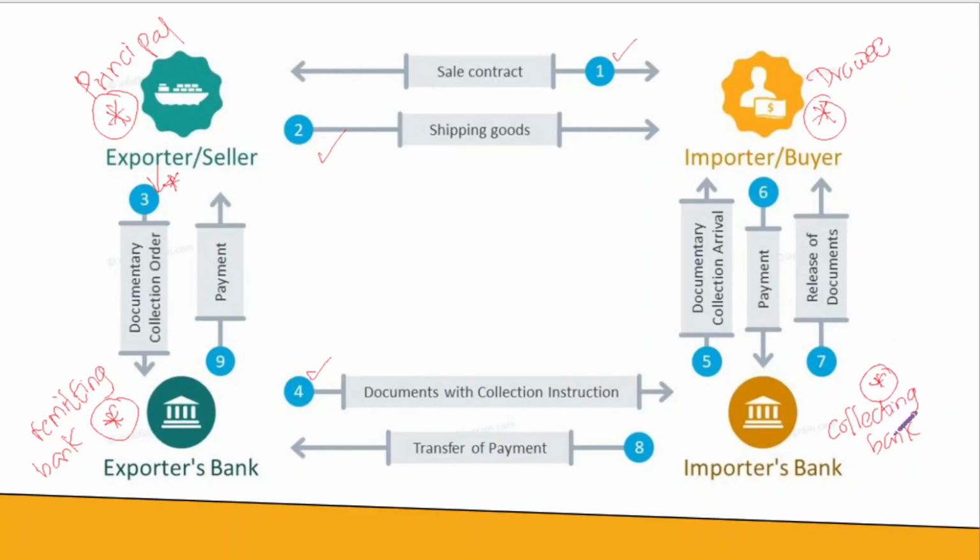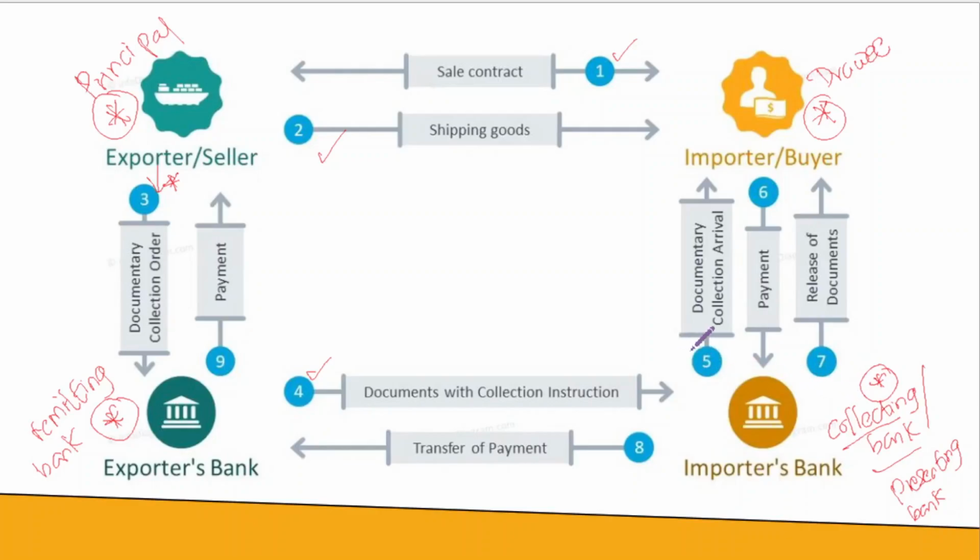So the importer's bank is not only the collecting bank, it will also take the role of the presenting bank. That's why the definition of presenting bank says that it is a collecting bank which will be handing over the documents to the drawee. So a presenting bank can be a collecting bank.